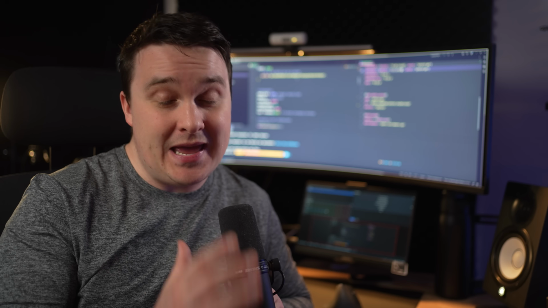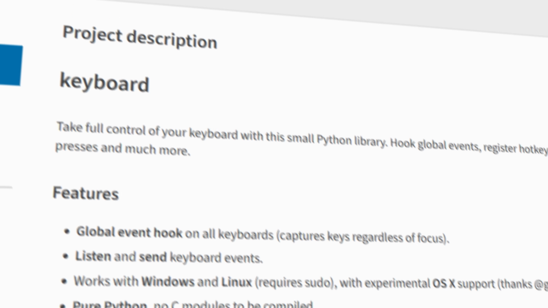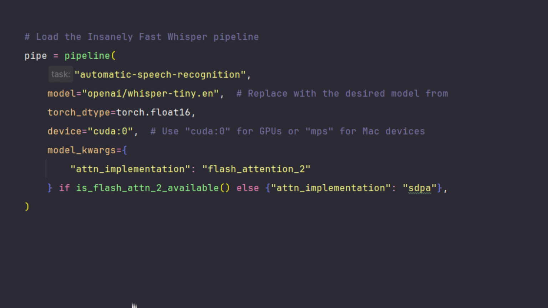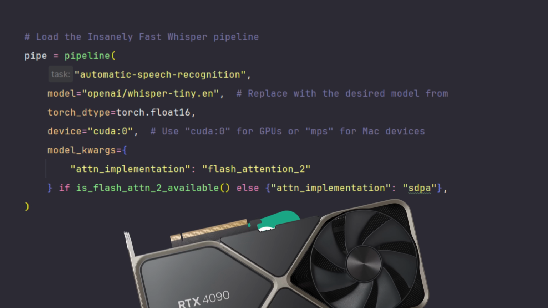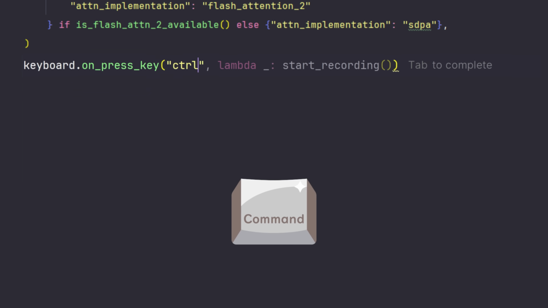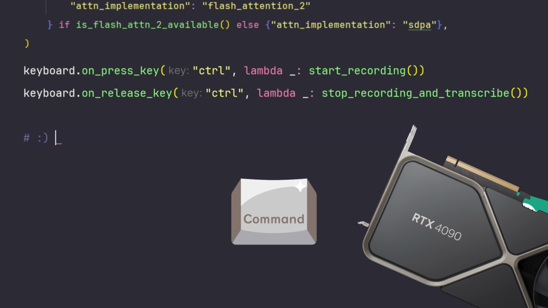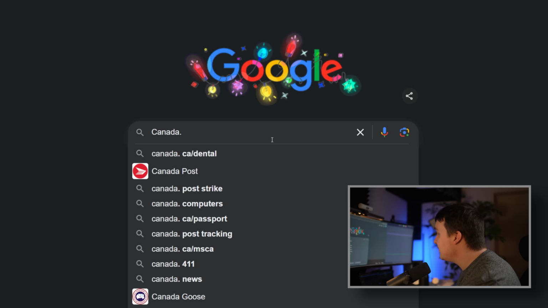I want to be able to go anywhere on my computer, hold down a key, talk, and then when I let go, it types into that input box or whatever I have focused on. So in Python, there's a great library to do this called Keyboard. How it works is that when we start the program, we load Whisper into our GPU so that it's ready to go whenever it gets text. On key press, we start recording our audio. And then when we release the key, the audio is sent to Whisper, which will then transcribe and type whatever came back. Canada. Okay, awesome.